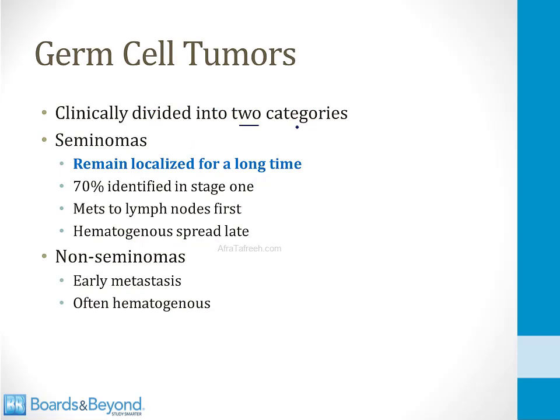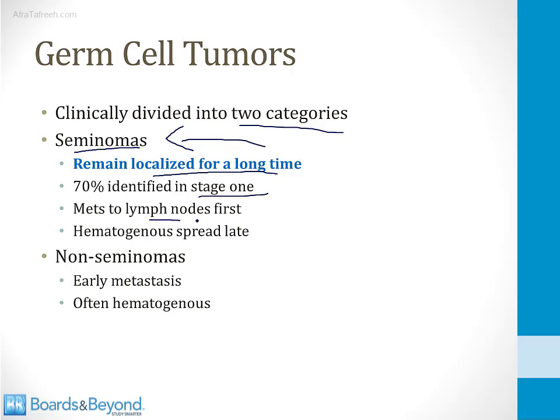They are clinically divided into two categories. Seminomas, which are the most common form of germ cell tumor, remain localized for a long time. 70% are identified in stage 1, meaning identified when they are confined to the testicles with no metastases. And this is why these types of tumors, which are the most common germ cell tumor, are usually picked up as a painless testicular mass.